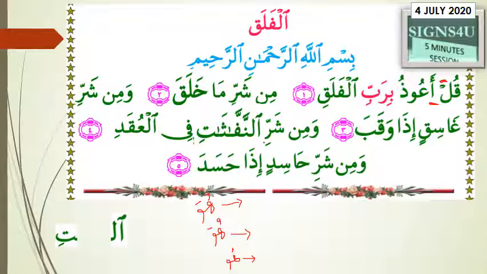Ma khalaqa. Khalaqa is what we are looking for. Why? Because the first letter is having fatha and the last letter is having fatha, and it's a three-letter word. And more than that, we are interested in being able to spot who the doer of the action is. At least we can tell that this is a past tense fi'lun. Wa min sharri ghasikin, because of the double kasra ending, is actually an ismun. Idha waqaba, and then the waqaba is still another point that we're interested in.